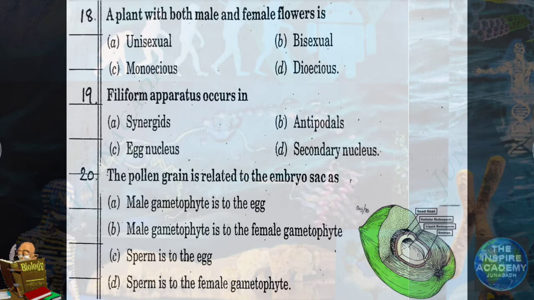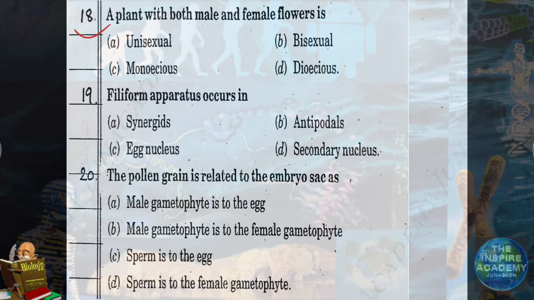Question number 18. A plant with both male and female flower is called. Both are present in one plant. So remember, it is monoecious. If a plant is unisexual, having only male flower or only female flower, in two separate flowers, then remember it is dioecious. If in one plant both male flowers and female flowers are present, the plant will be bisexual, and for bisexual the term is monoecious. So answer will be C.